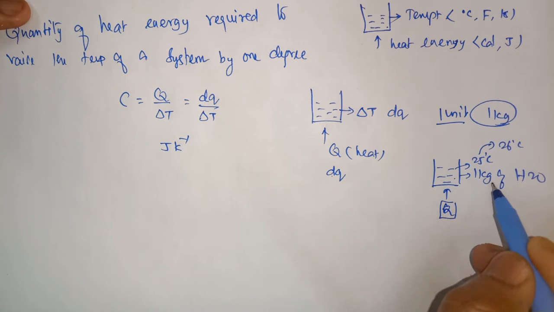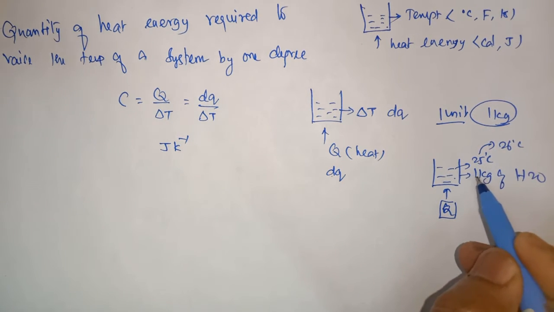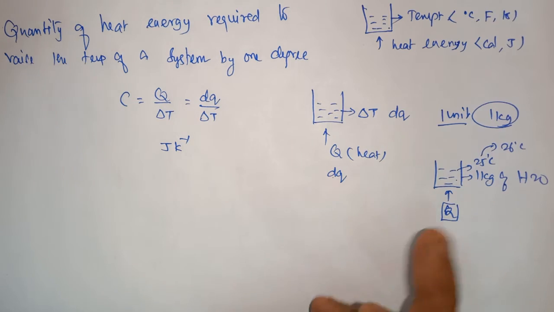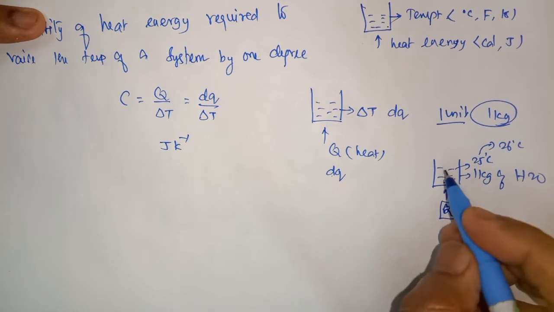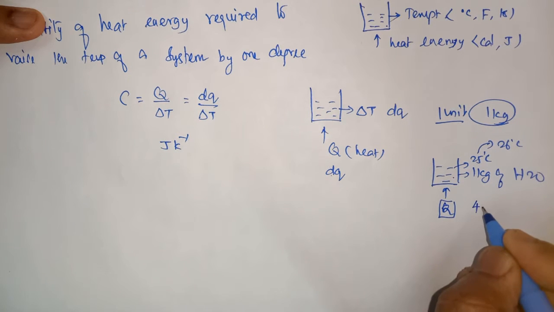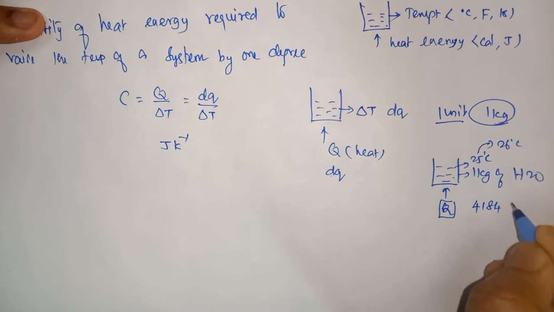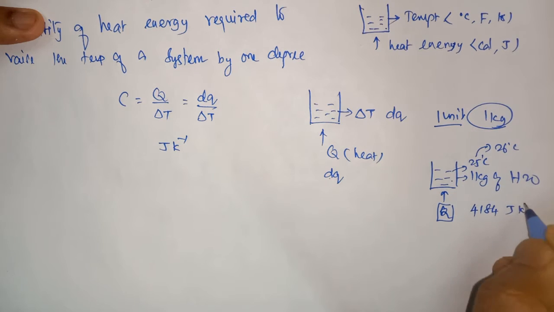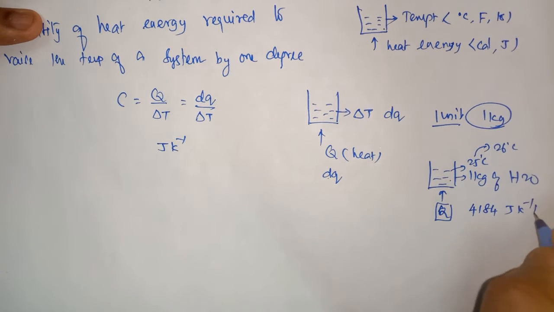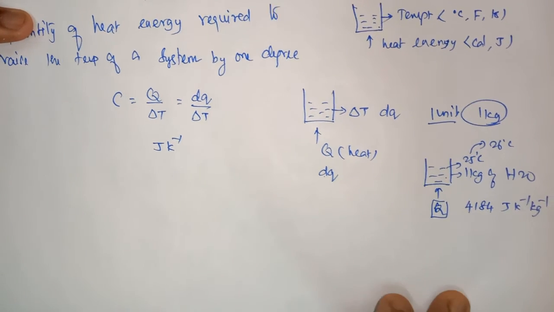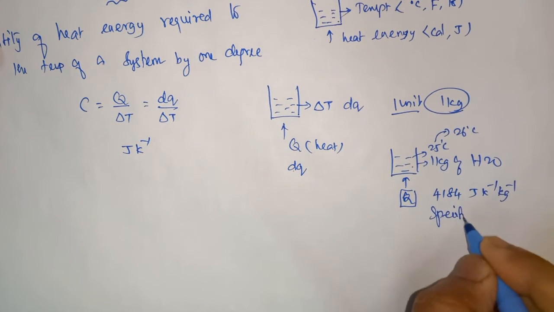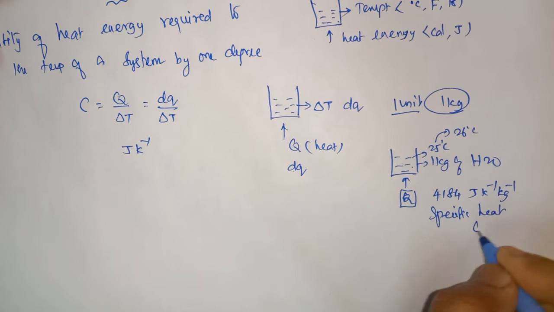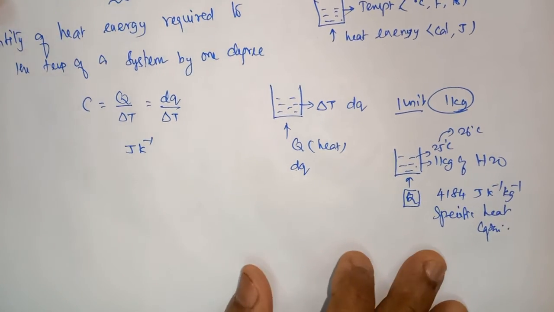Suppose I don't mention the kg and don't bother about the quantity I take; that is simply called heat capacity. What is this value? The specific heat capacity of water is 4184 joule per Kelvin per kilogram. That is the unit for specific heat capacity.